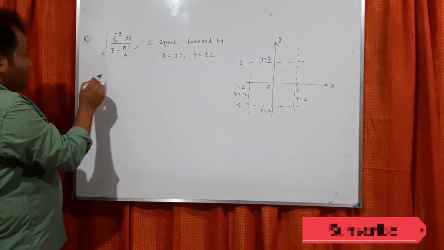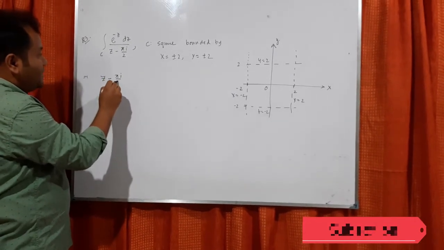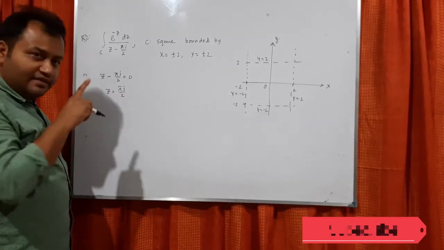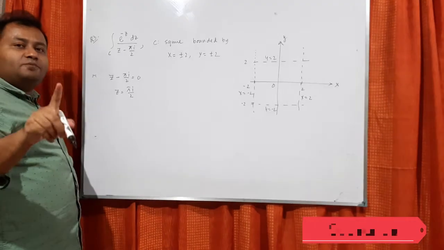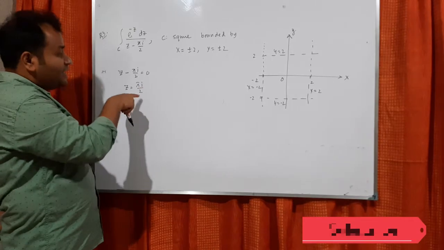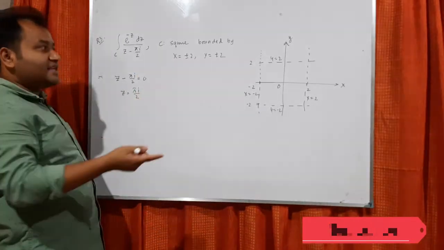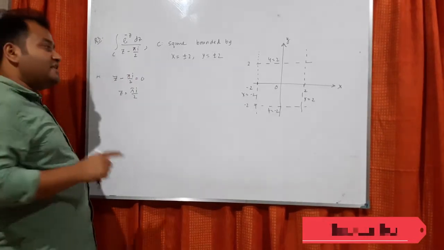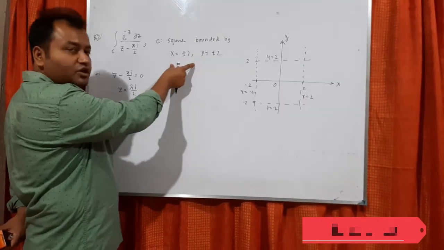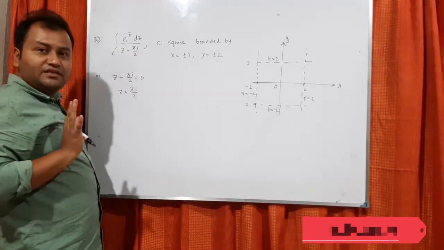Now here what is the denominator? z minus pi I by 2 equals to 0. So z equals to pi I by 2. So in this case there is only one option of z0, pi I by 2. Now we have to check whether this one lies inside the square or outside the square. Okay. Now in previous two problems, some equation was given using modulus. So we simply put this value in the modulus and we get less than or greater than, we get the idea. But here no modulus is given.